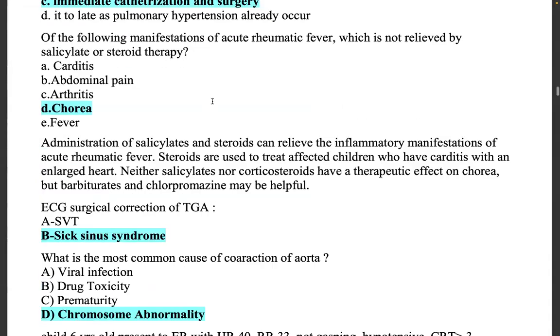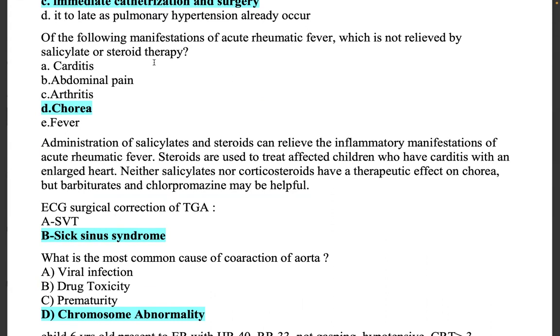So the next question: of the following manifestations of acute rheumatic fever, which is not relieved by salicylate or steroid therapy? Carditis, arthritis, fever, chorea, and abdominal pain.